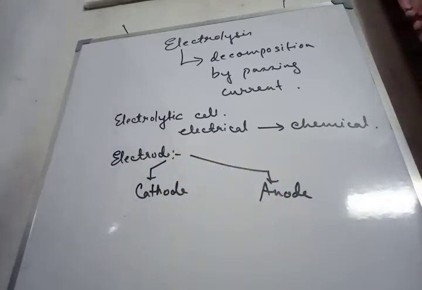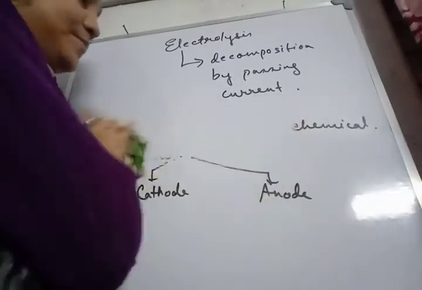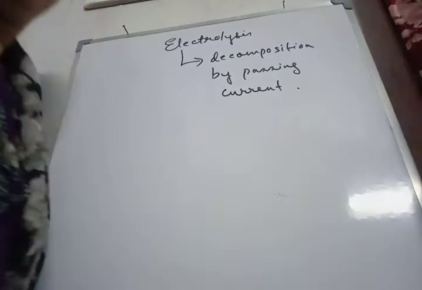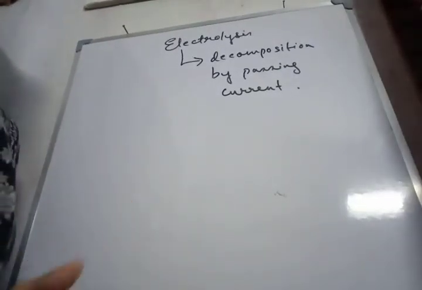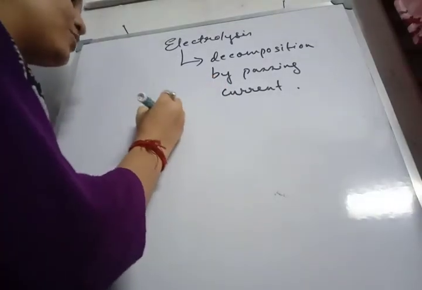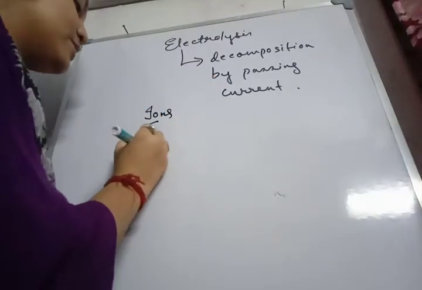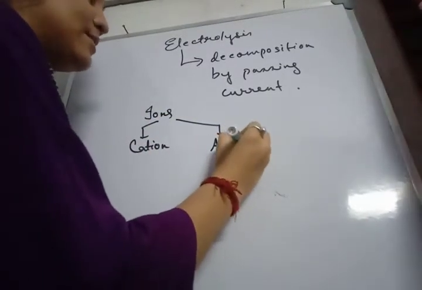Now next term is ions. Ions are atoms or groups of atoms that possess a negative or a positive charge. Under ions, we have two types: cations and anions.